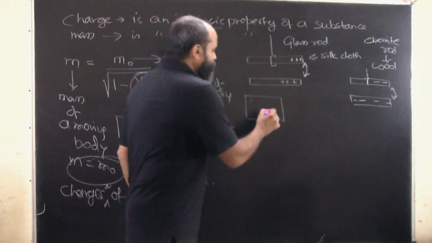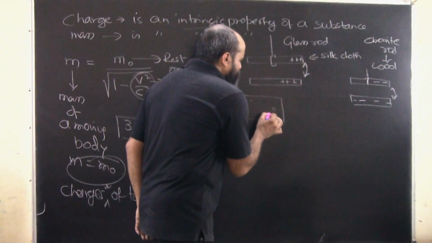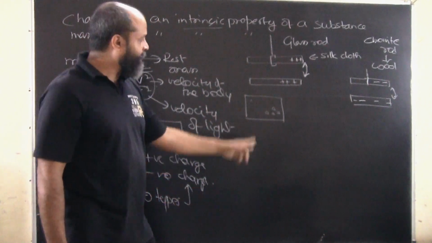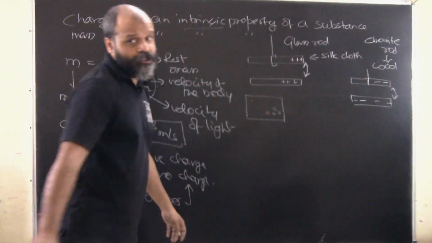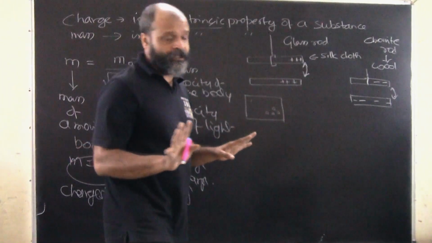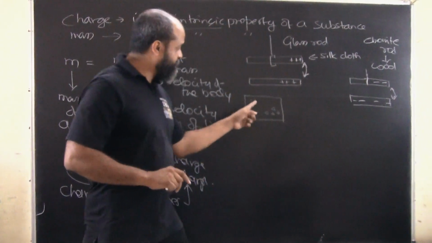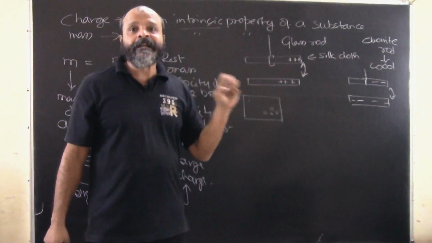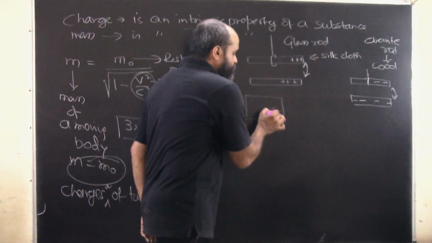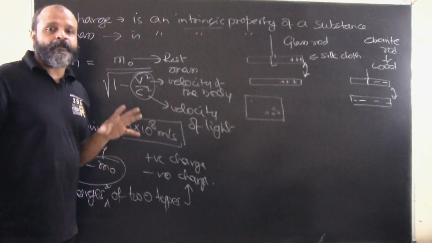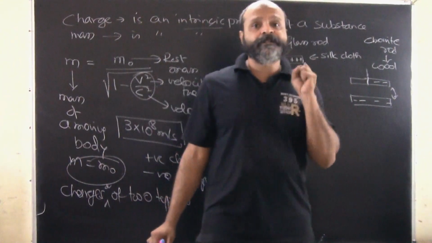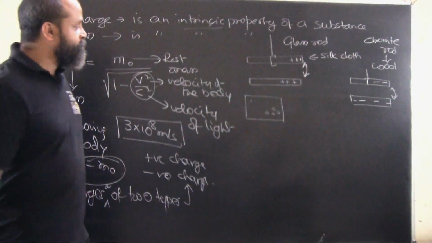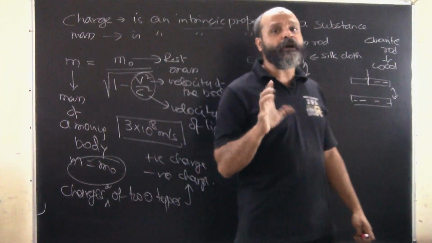Or if you bring very small pieces of paper close to it, you will see that they stick around. Why? Because these particles are not charged. The hair on your hand is not charged. But since the computer screen or the TV is charged, it will tend to attract, because of which it will stick around. Whichever body is charged, it always tends to attract. So whenever a body is charged, it will always tend to attract.